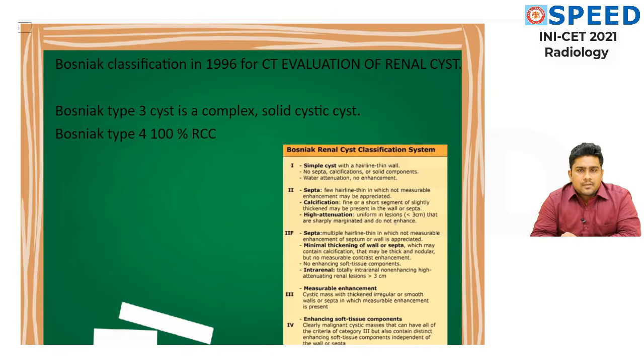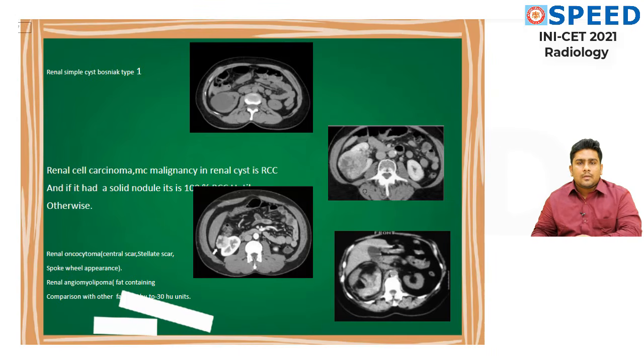The Bosniak classification has been used for evaluation of renal cysts since 1996. The type 3 cyst is a complex solid cystic cyst. If a cyst is Bosniak type 4, it is going to be 100% renal cell carcinoma. Since they have used the word type 3, it is going to be a complex solid cystic cyst. I have also added the Bosniak renal cyst classification system. Make sure you go through it at least once. Let's discuss it, it's going to be very interesting.